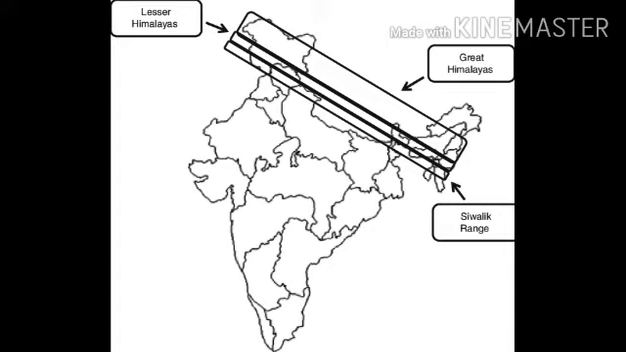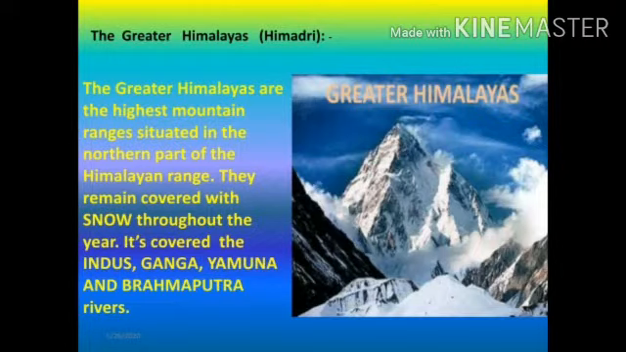I already said that the Himalayan mountains consist of three parallel ranges. They are the Greater Himalayas, the Lesser Himalayas and the Outer Himalayas. Now we discuss them briefly. The first one is the Greater Himalayas, also called Himadri. Look at this picture. The Greater Himalayas are the highest mountain ranges, situated in the northern part of the Himalayan range. They remain covered with snow throughout the year. It covers the Indus, Ganga, Yamuna and Brahmaputra rivers.